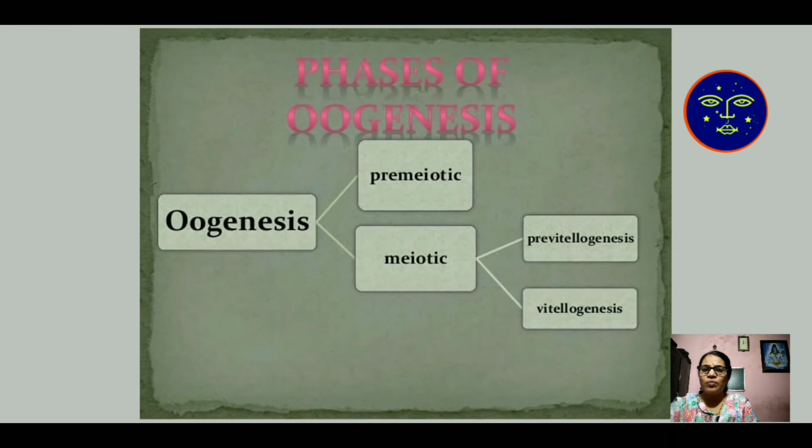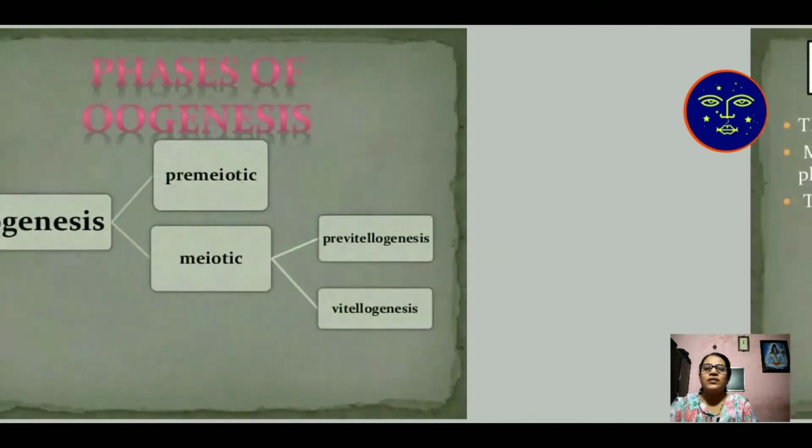The phases of oogenesis. Oogenesis contains a pre-meiotic and a meiotic phase. Then the meiotic phase is again divided into two types: pre-vitellogenesis and vitellogenesis steps.